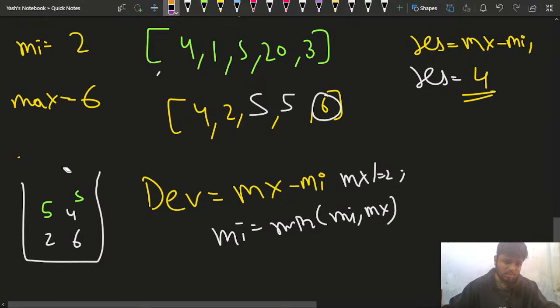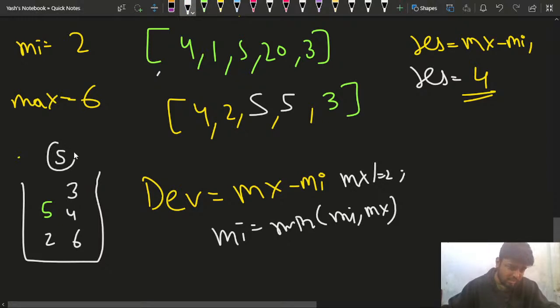Then what will happen? This 6 will get updated. I'll divide it by 2, so this 6 will become 3. So instead of this 6, I'll write 3 here. And then this 3 will get entered here, right? This 3 will be there, and now the topmost element will be 5. When the topmost element is 5, I can say that the topmost element is odd. In that case, I'll not be reducing my maximum any further. I'll not be dividing it by 2 any further.